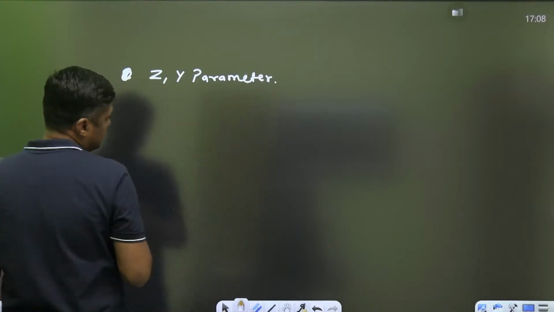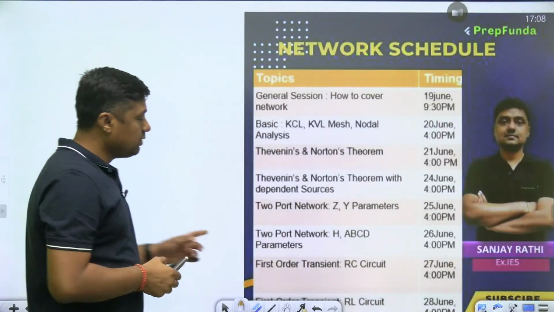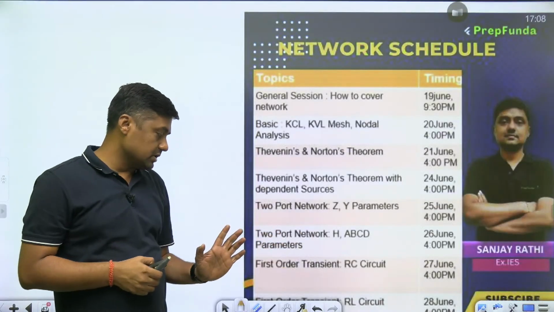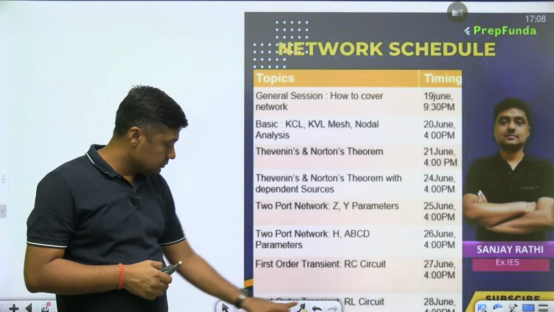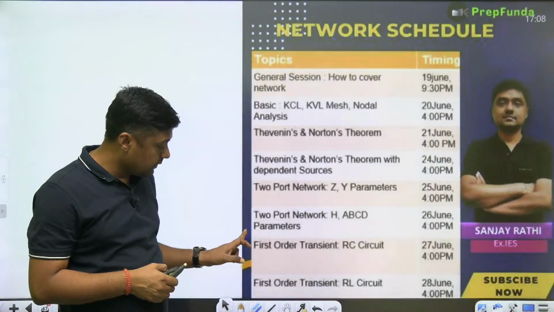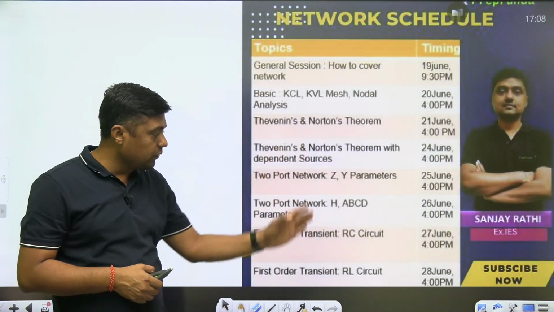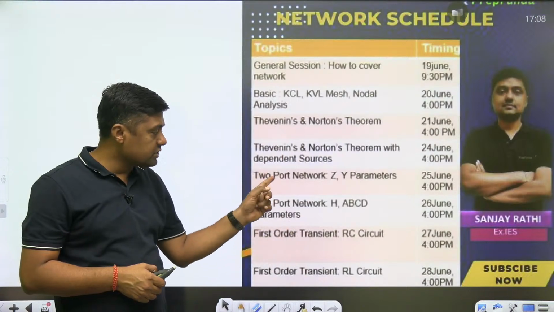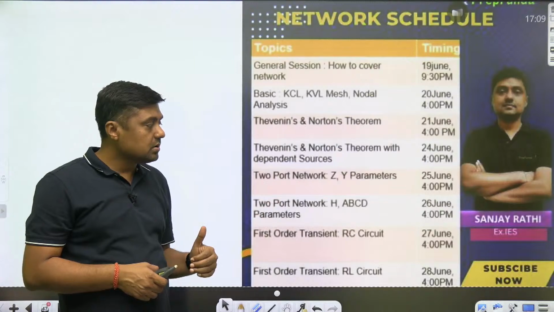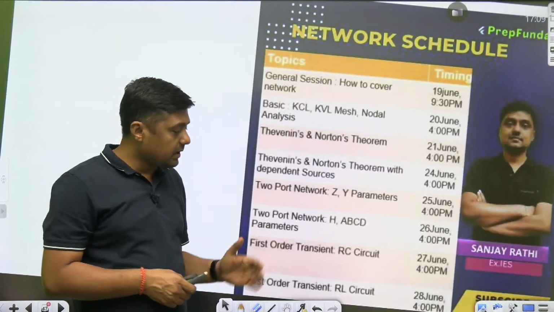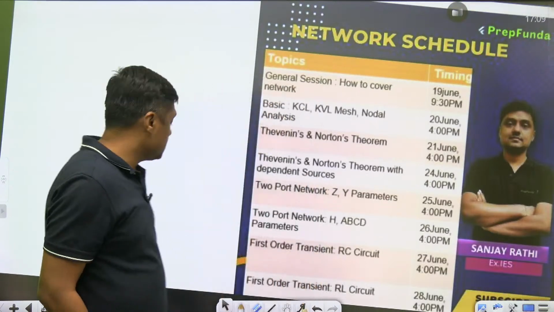After that, the next session is two-port network with H and ABCD parameters. Then first order transient RC circuit. And then first order transient RL circuit. So that is the schedule for this week. We have 4 sessions: 1, 2, 3, 4. Stay tuned with us. The day will remain the same, right? And time depends on you. Okay then.